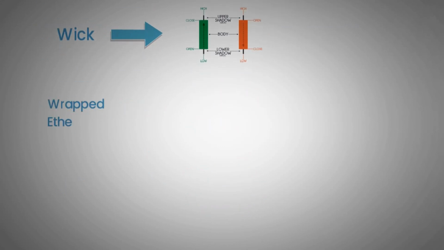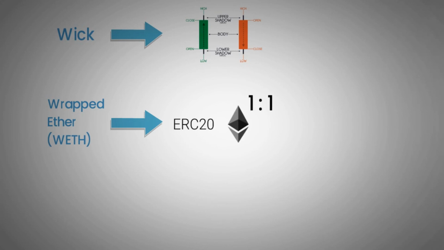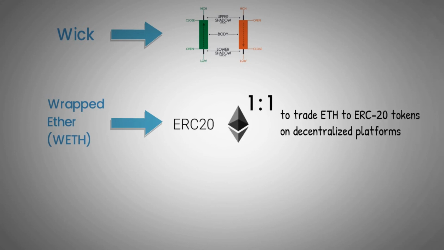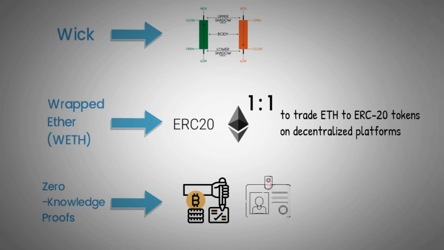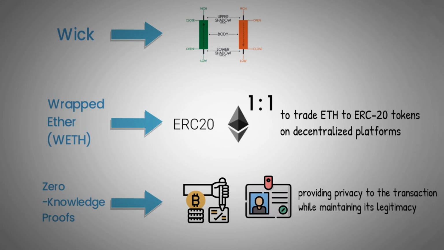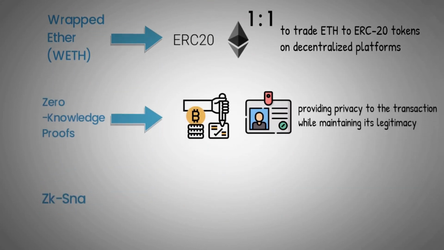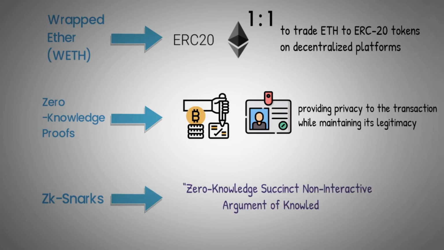Wrapped Ether, or WETH: an ERC20 token representing Ether at a 1-to-1 ratio. It allows users to trade ETH to ERC20 tokens on a decentralized platform. Zero-knowledge proofs: proofs to verify that transactions are valid without revealing any information about these transactions, providing privacy to the transaction while maintaining its legitimacy. ZK-SNARKs: zero-knowledge, succinct non-interactive argument of knowledge, an approach to zero-knowledge proofs.